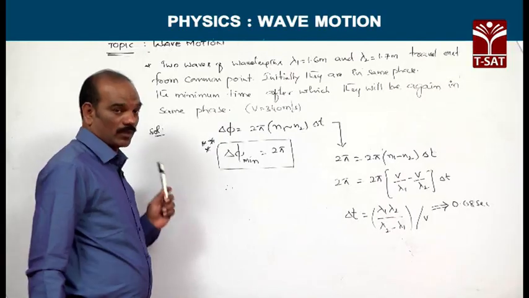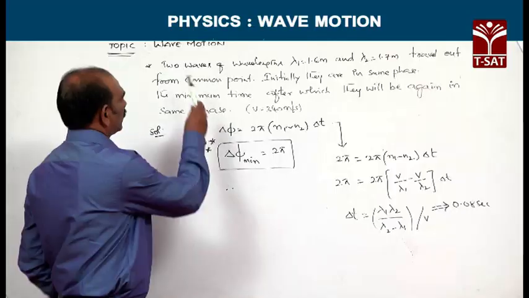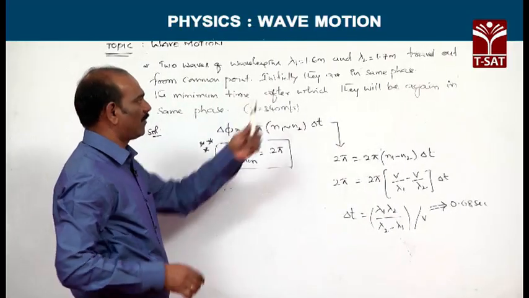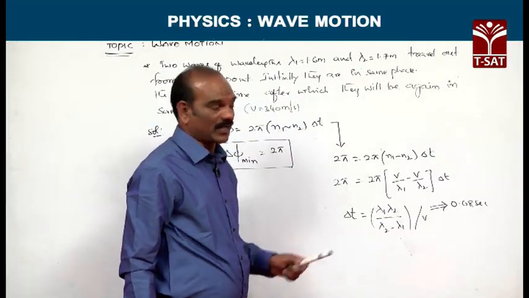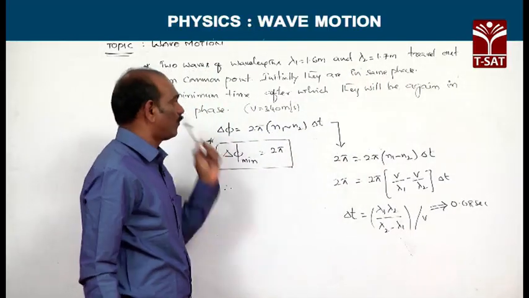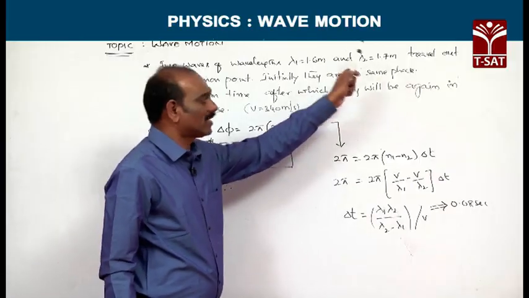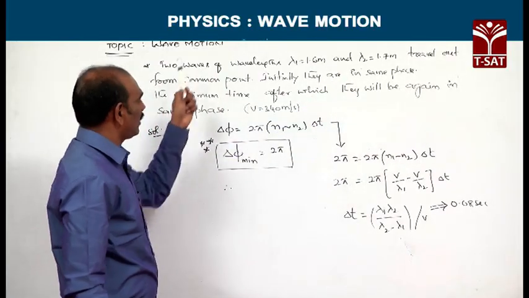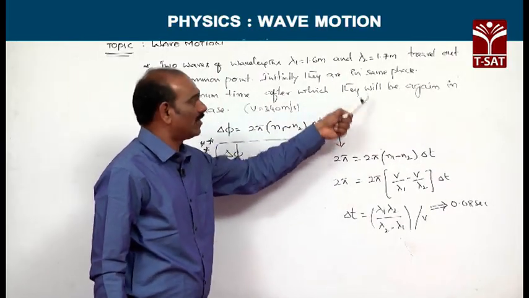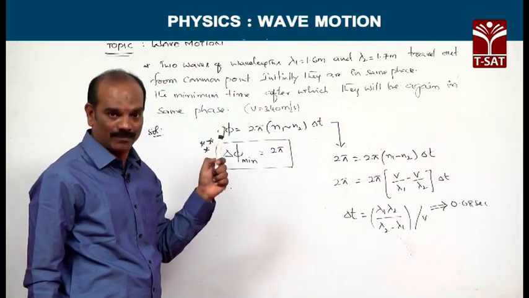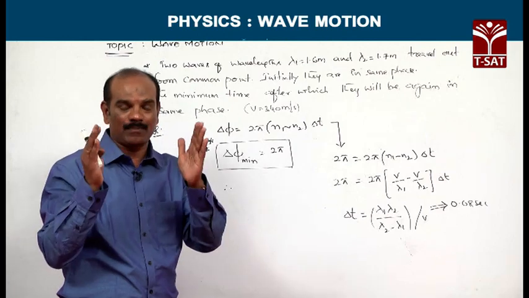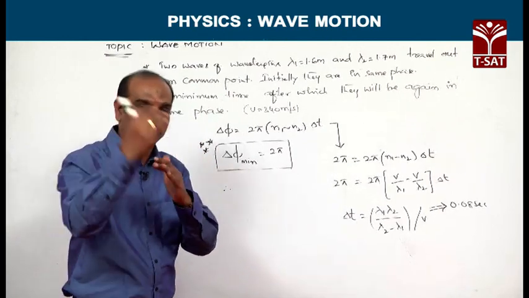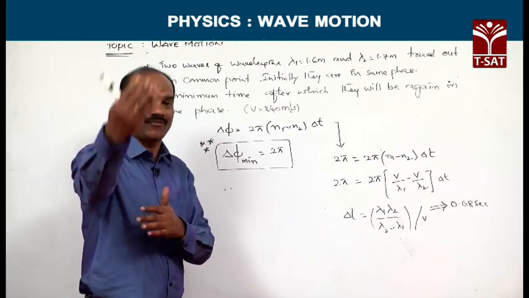Let us see one more most important problem. Two waves of wavelengths lambda 1 equal to 1.6 meters and lambda 2 equal to 1.7 meters travel out from a common point. Initially they are in the same phase. We need the minimum time after which they will be again in the same phase. That means he is asking us to find the time gap after which they will again be in the same phase.